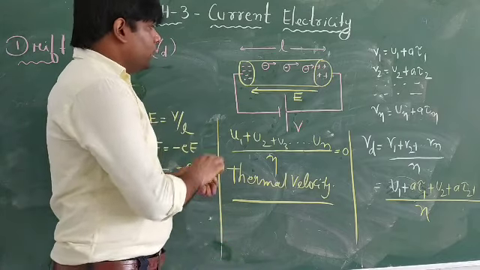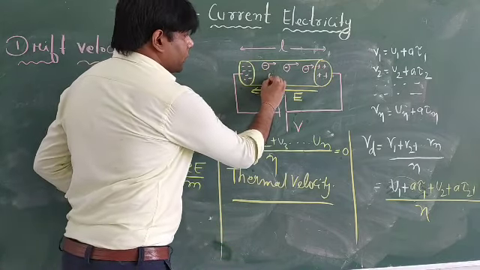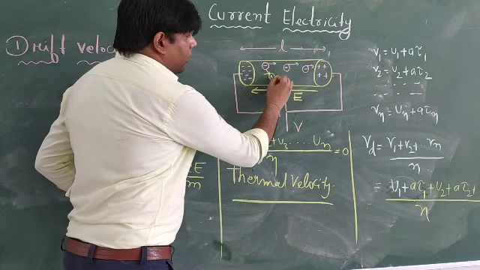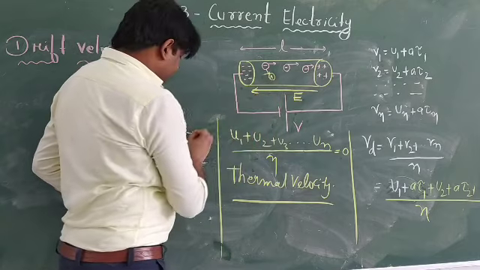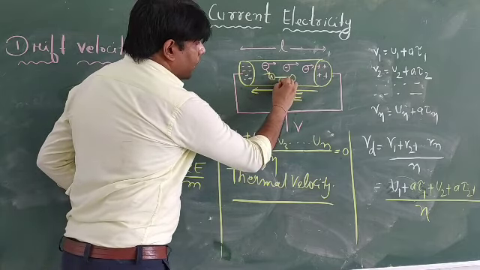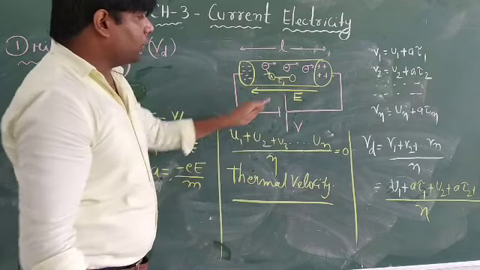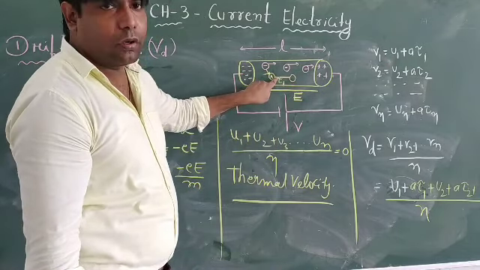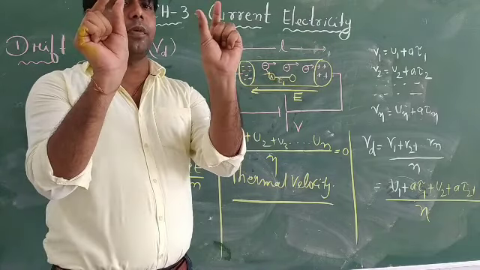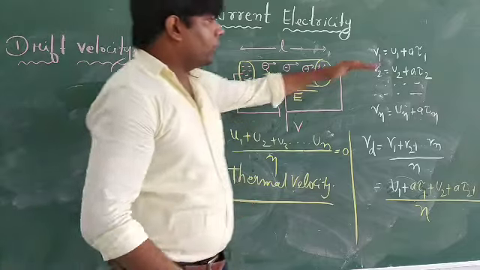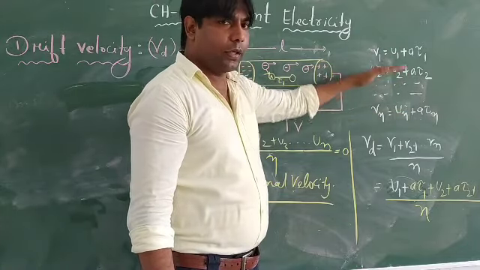For example, this electron is coming, an atom is sitting here. From here again it will experience the electric field and move. So from here to here, the time taken is tau. So it is the relaxation time since it suffered its last collision, or you can say it is the time period between two consecutive collisions. So for the first electron, second electron, third electron, we have written the velocity.